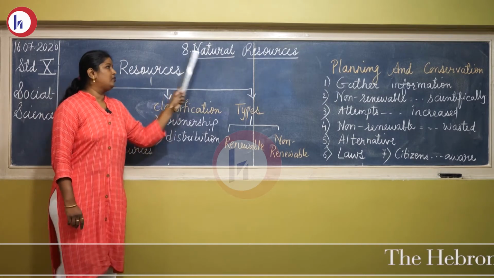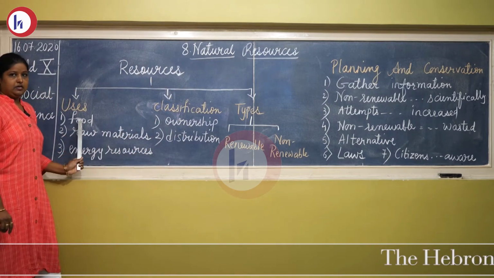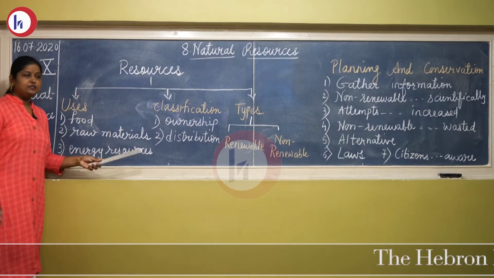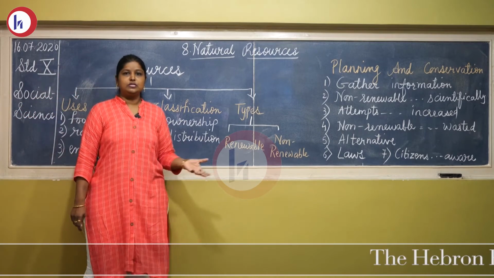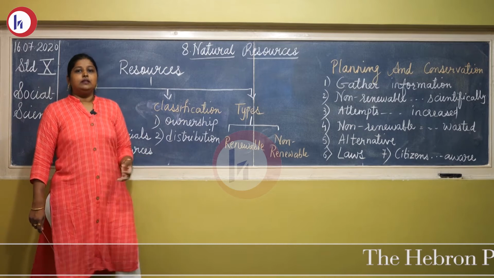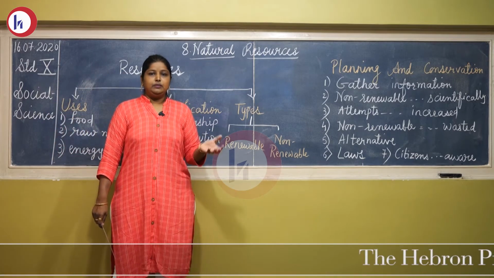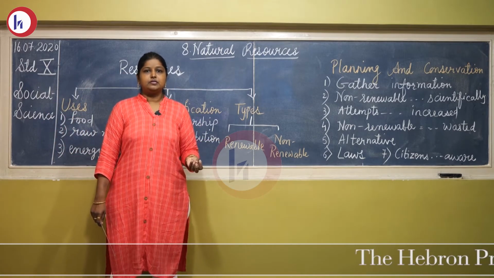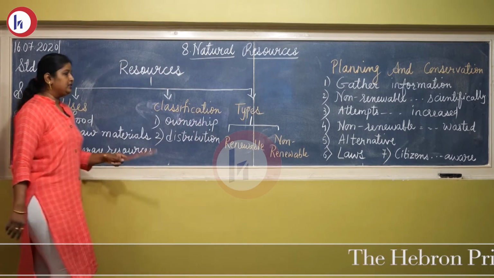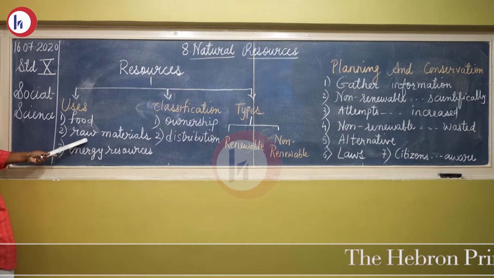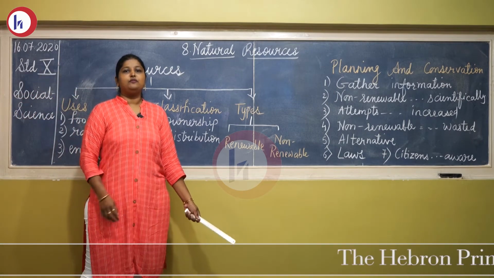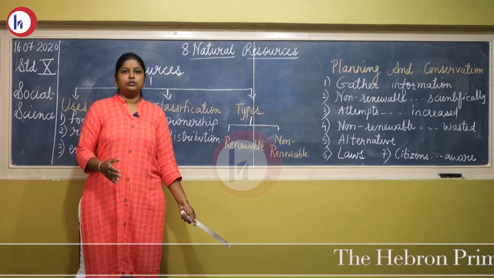Now, what are the uses of resources? Number one, as food. We get fruits, vegetables, different crops, even meat and milk products, everything from nature. So as food it is useful. Raw material: we get different kinds of raw material for industry, like cotton, jute, and agro products.